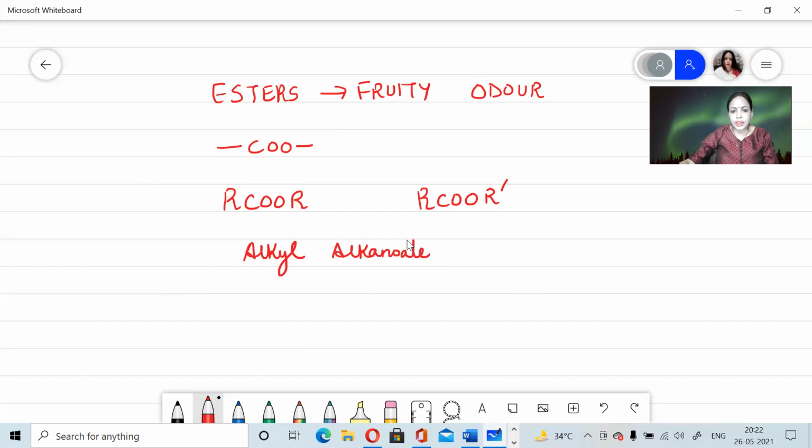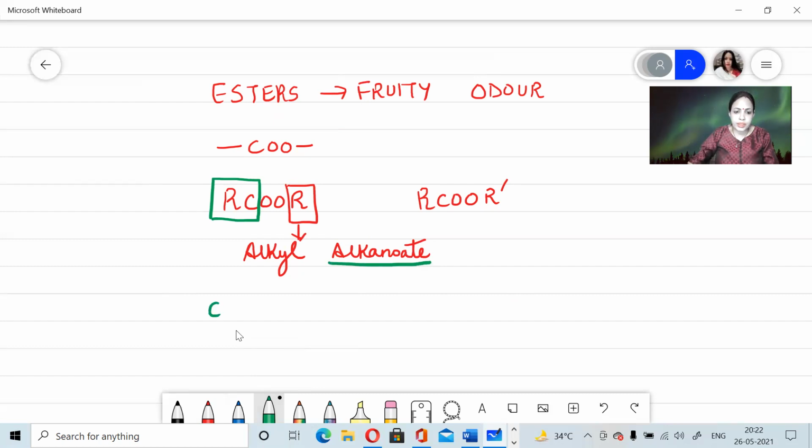Now this alkyl alkanoate, when we write the name, there are 2 words in this IUPAC name. So this stands for alkyl. And if I talk about alkanoate, then alkanoate is the number of carbon atoms present in the alkyl group, including the carbon atom of the functional group.